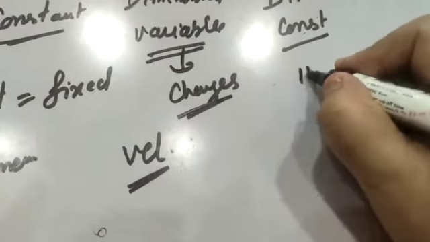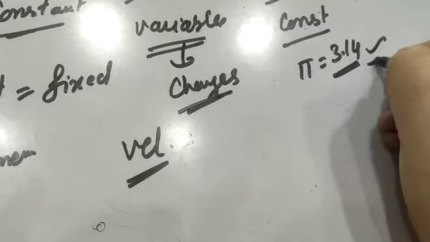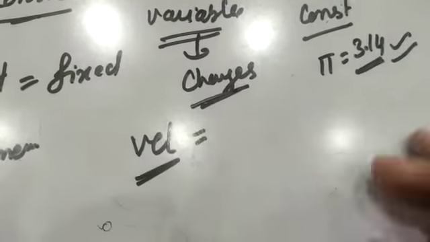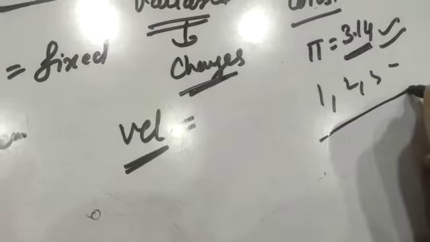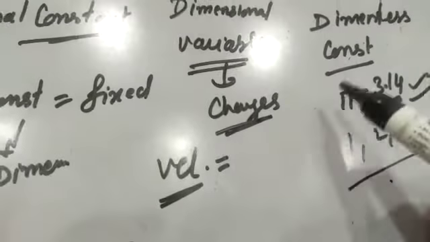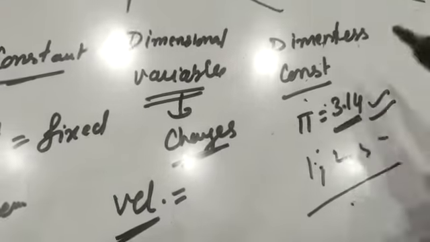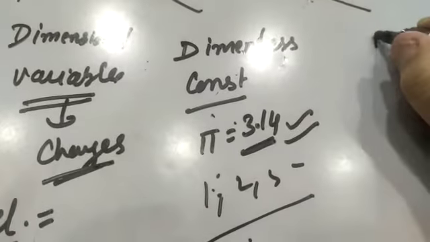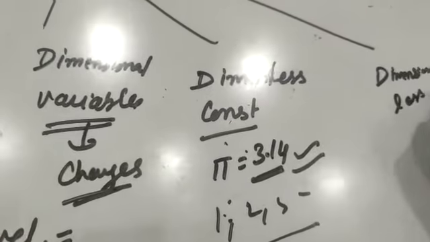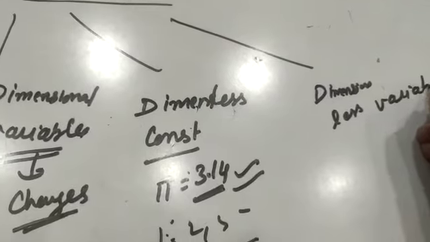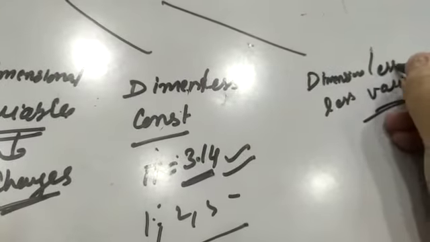For example, if we are talking about pi, 3.14, it has a constant value but does not have any dimensions. Similarly, any integer 1, 2, 3, 4, all these are constants but having no dimension. So that is why these are called the dimensionless constants. Similarly, if we talk about the dimensionless variable, these are the variables whose value changes but these are dimensionless.